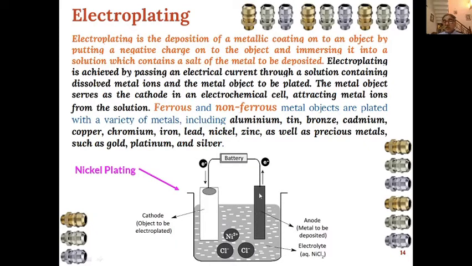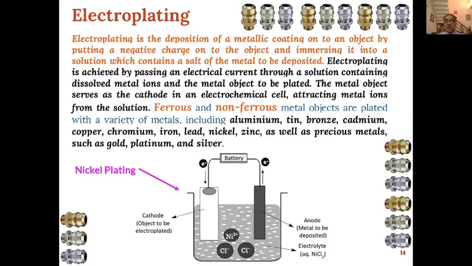Then oxidation of the metal will take place at this place, and that metal will produce metal ions and electrons, and from here those electrons will interact with the nickel 2 plus ions, and nickel will be deposited on the object to be electroplated. So this is how electroplating is achieved